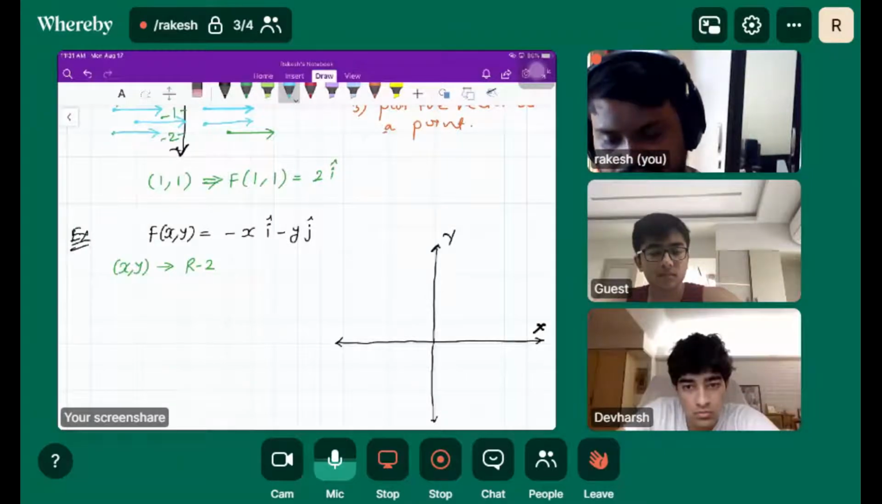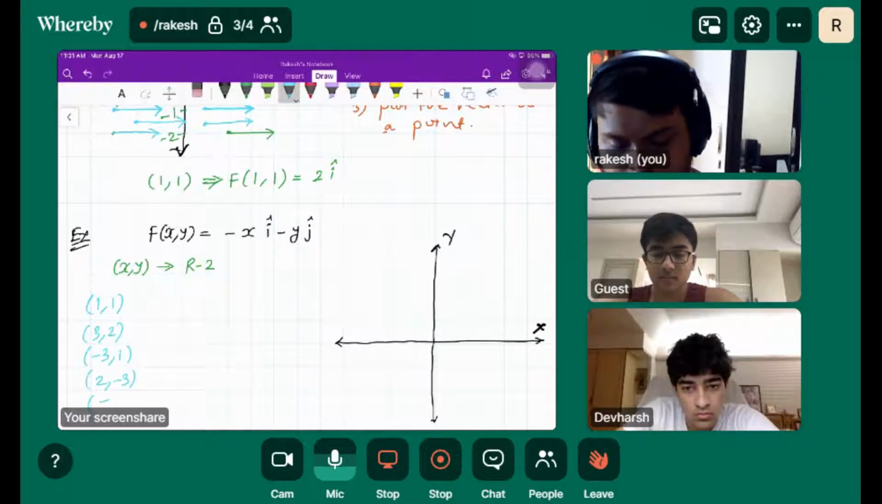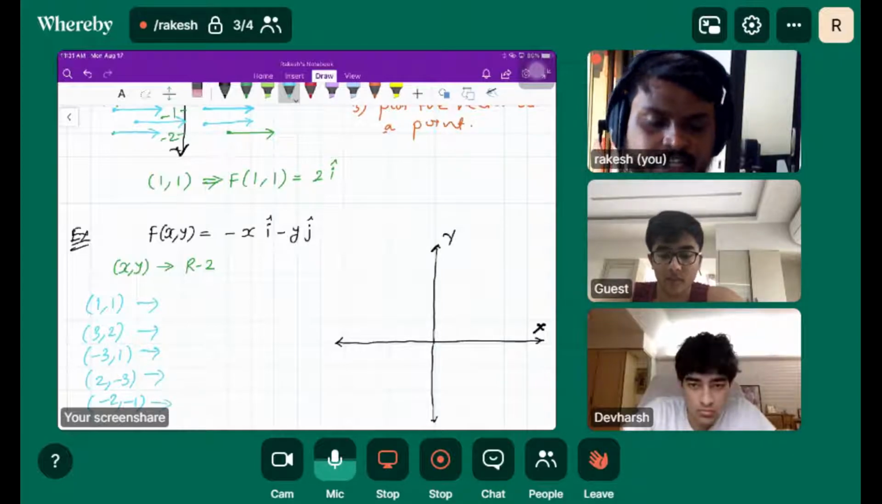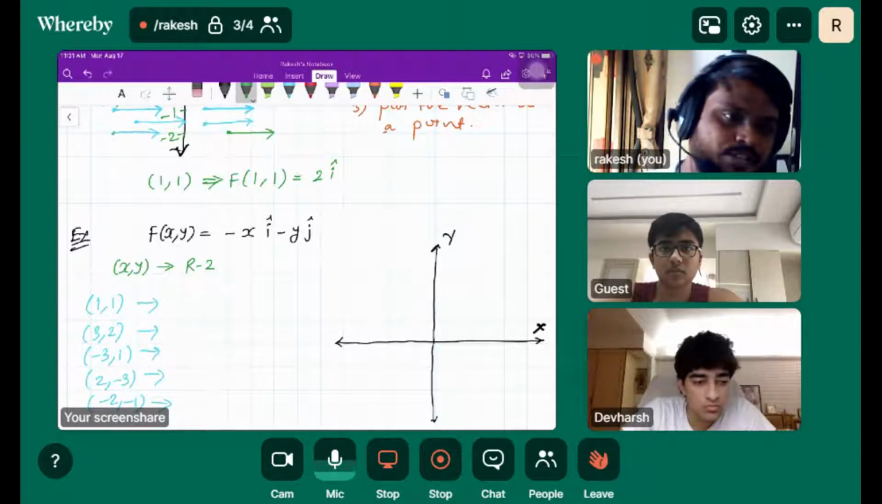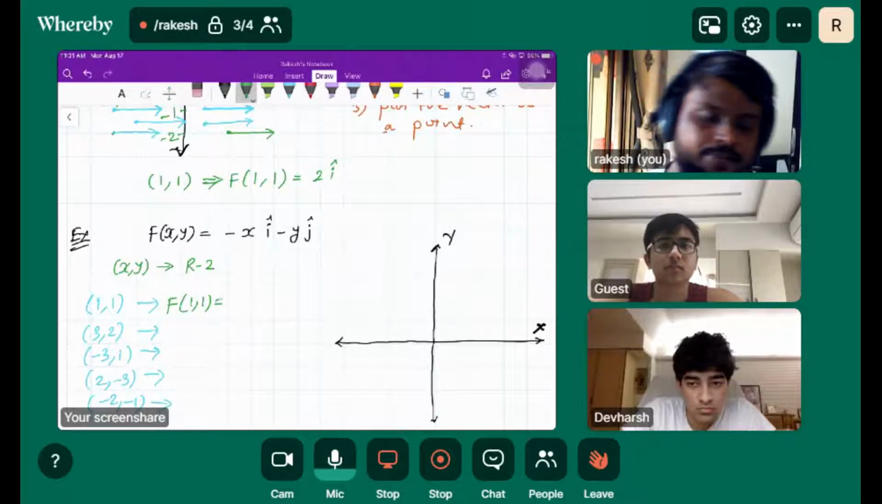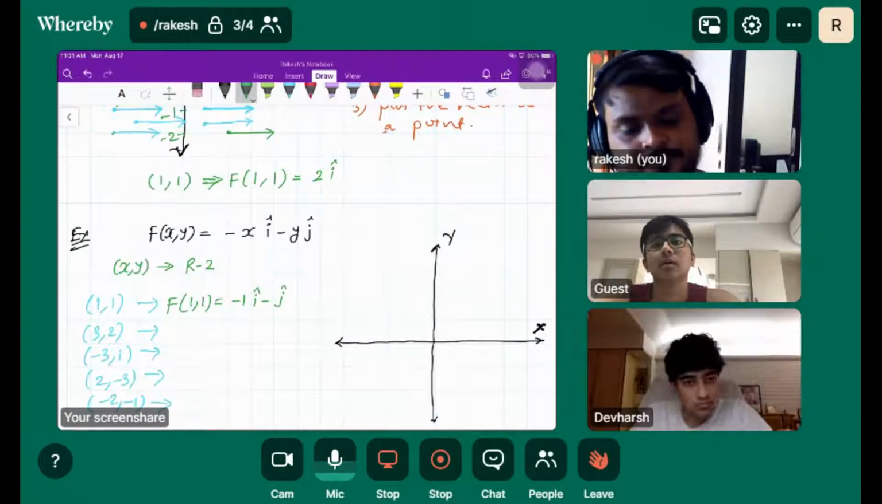I'm giving you the random points here: 1 comma 1, 3 comma 2, minus 3 comma 1, 2 comma minus 3, minus 2 comma minus 1. Okay. So these are the random points. Let's find out the corresponding vector at these points. So f of 1 comma 1 will be minus 1 i cap minus 1 j cap, right? Similarly, we'll find out.